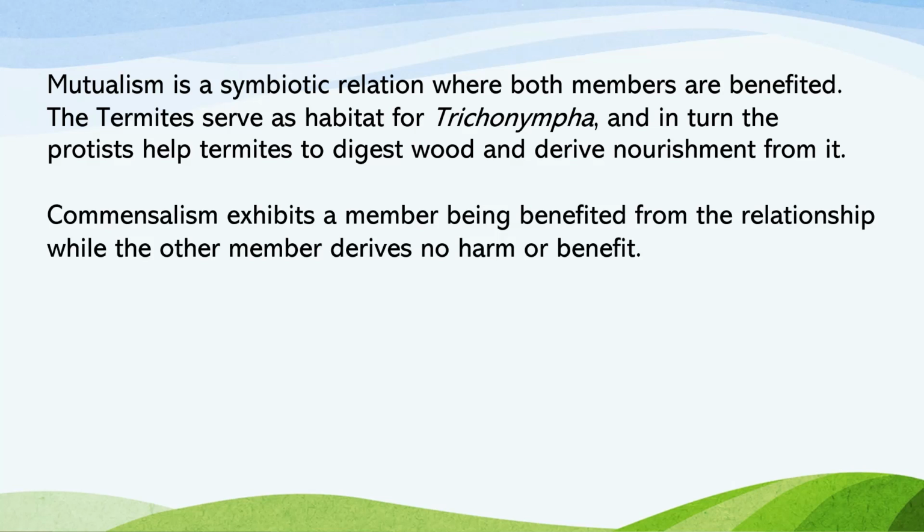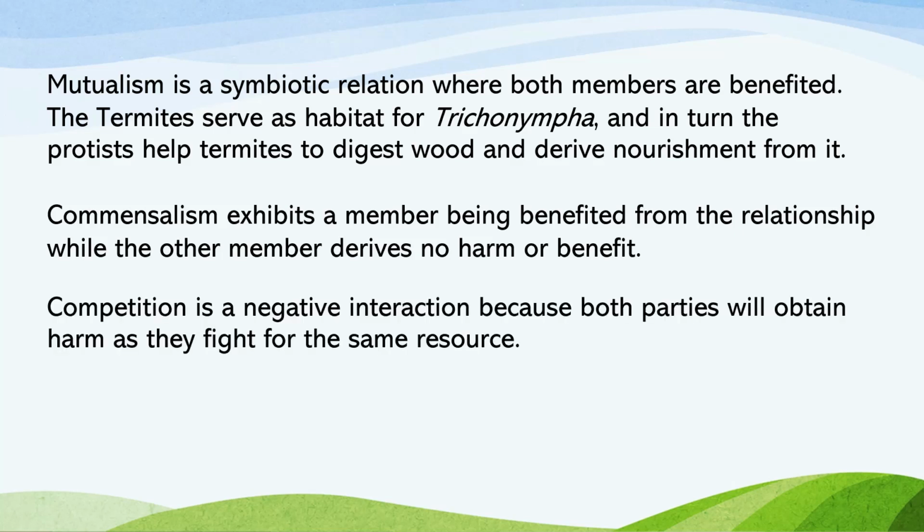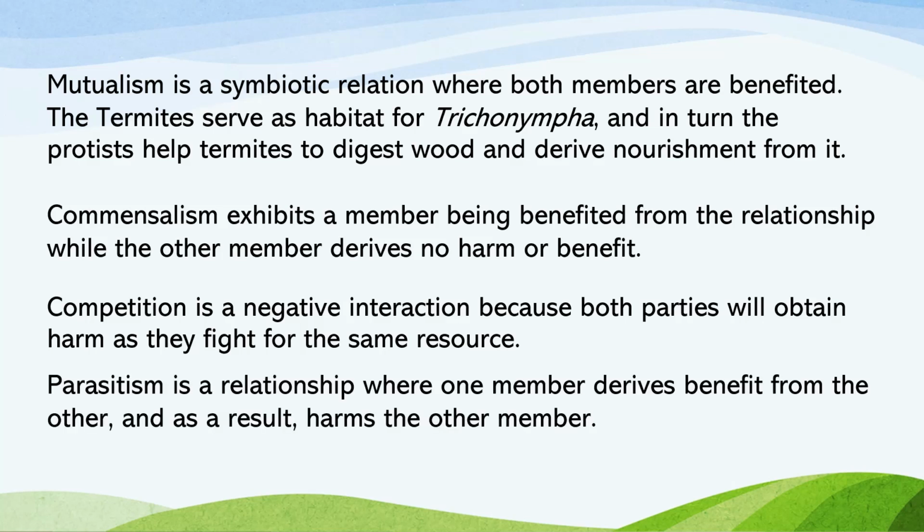Other choices are commensalism. This one exhibits a relationship where one benefited but the other is not harmed, but it also doesn't benefit. Competition is a negative interaction where both parties will harm each other. Parasitism is a relationship where one member derives benefit from the other, harming that member.